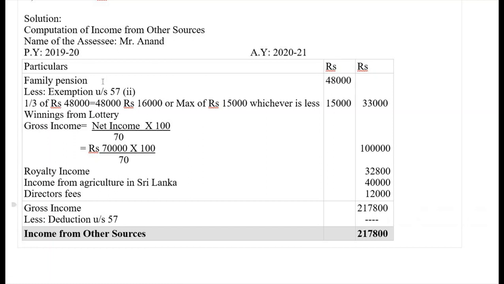This is a very simple problem. This is how we need to calculate. The only change in this problem compared to the previous one is that we should take the gross income. Why should we take gross income? Because the tax is always levied on the basis of the gross income.